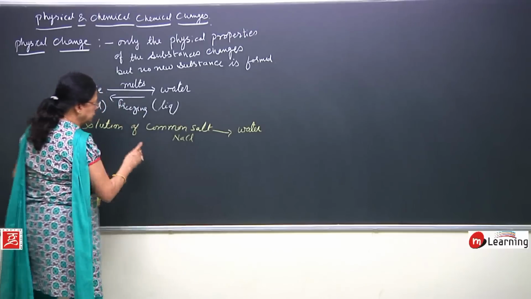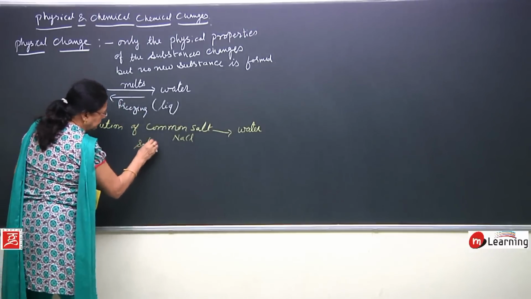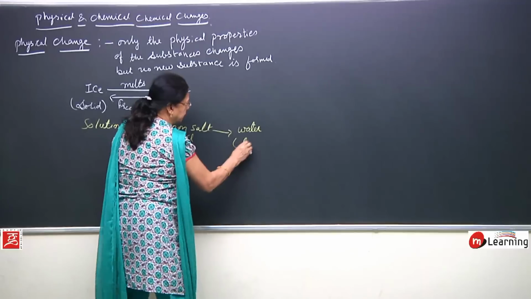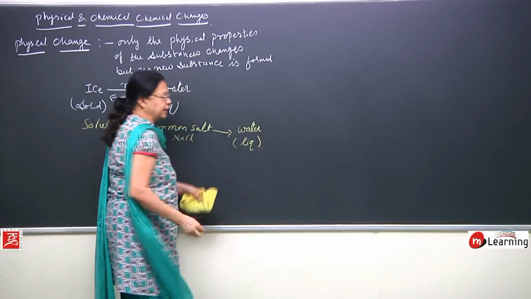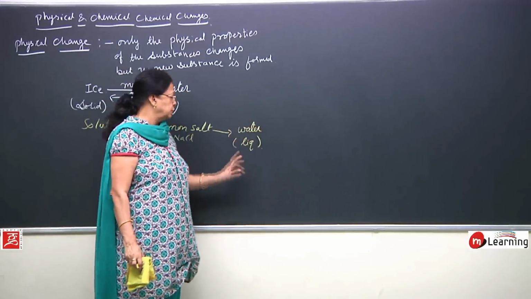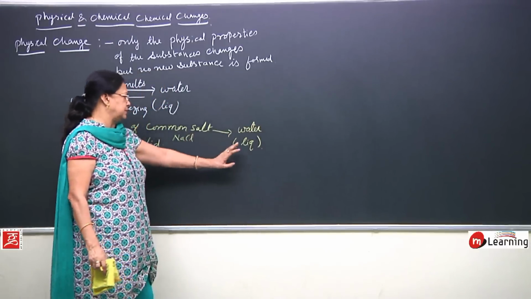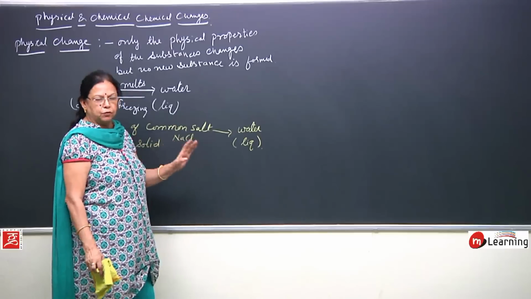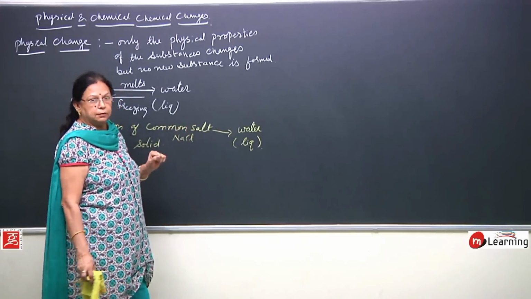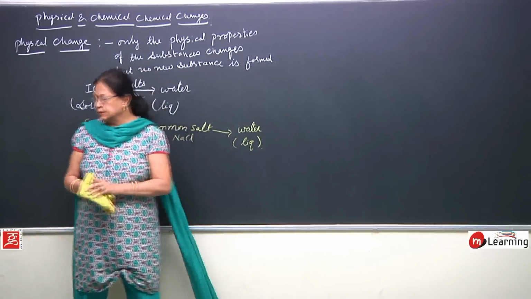Common salt is solid. When you dissolve it in water, it does not become liquid, but you get a solution of salt in water. So this is again a change in the physical properties, without formation of a new substance. This is one more example of physical change.